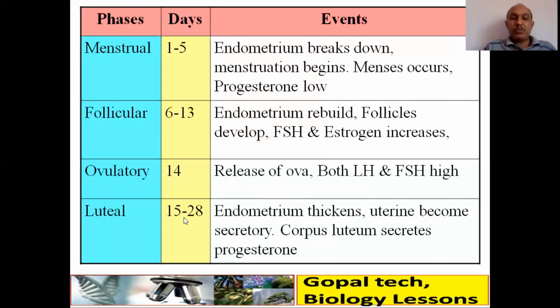Luteal, next 15 to 28 days, endometrium thickness, uterine becomes secretory, corpus luteum secretes progesterone if fertilization takes place. अदरवाइज अगर फर्टिलाइजेशन नहीं होता है, थिकनेस थिन होने लगता है, यूटेराइन सिक्रीशन कम होता है, कॉर्पस ल्यूटियम डीजेनरेट होता है, ये इवेंट्स. Okay, so this is how.